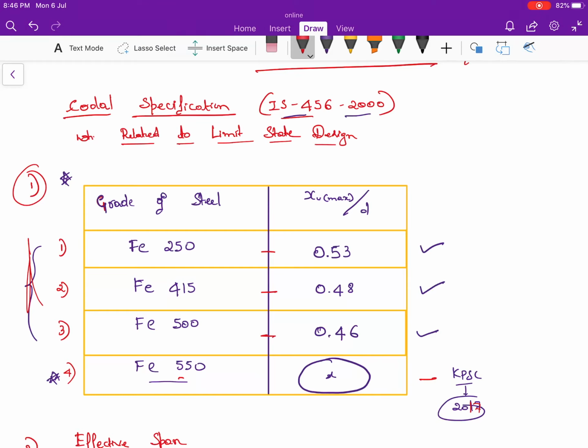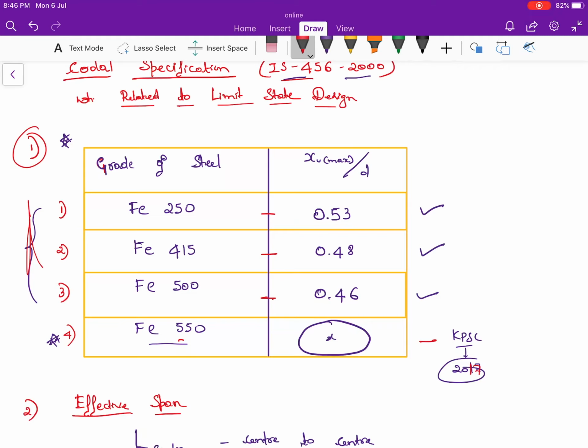One more thing I am going to do is explain the codal specification for every topic. Whenever I complete each and every topic, I am going to give the codal specification relating to that particular topic. We have completed the limit state design with respect to singly reinforced beams, so what are the codal specifications relating to this topic? I will mention them. That is how I am going to take the lecture series. So let me come to the first.